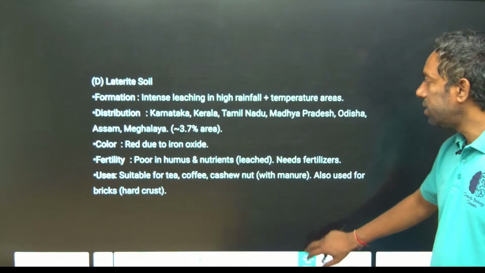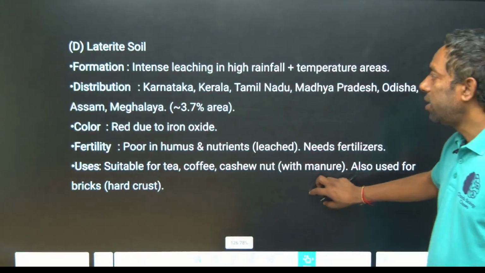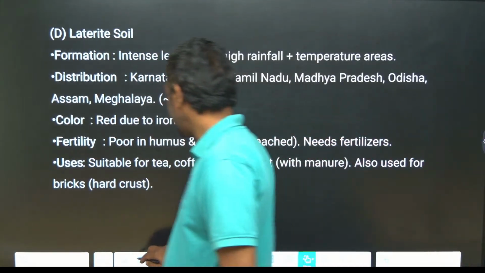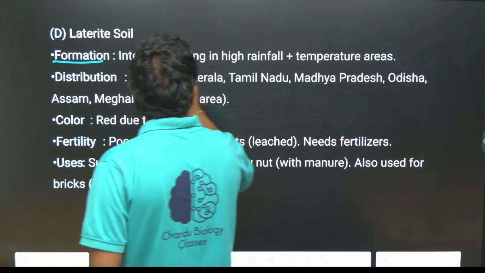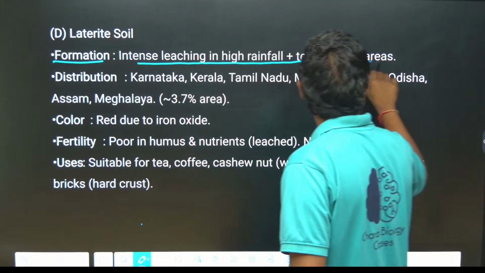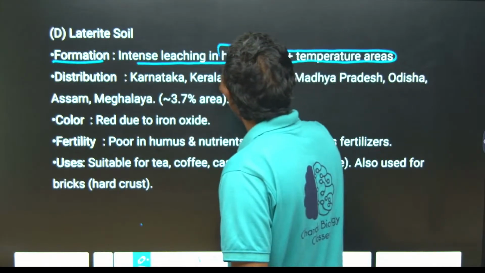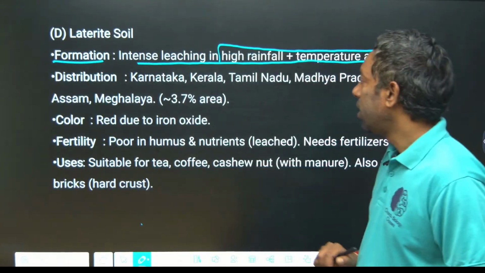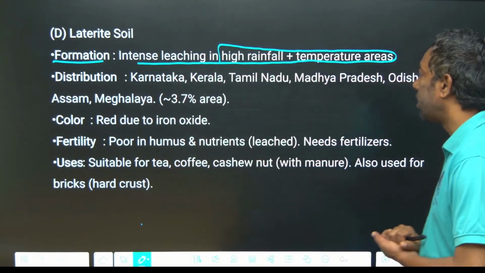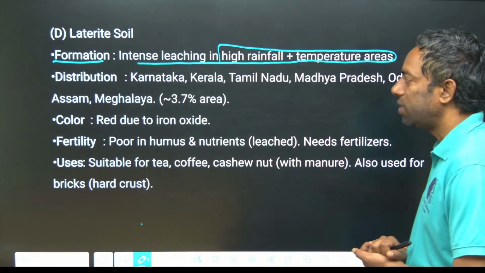Next, laterite soil. What is laterite soil? Its formation is due to intense leaching from high rainfall and temperature. High rainfall and temperature created laterite soil. It is located in Karnataka, Kerala, Tamil Nadu, Madhya Pradesh, Odisha, Assam, Meghalaya.